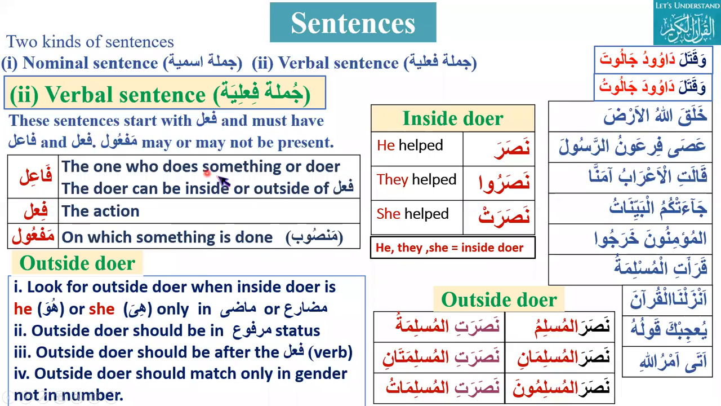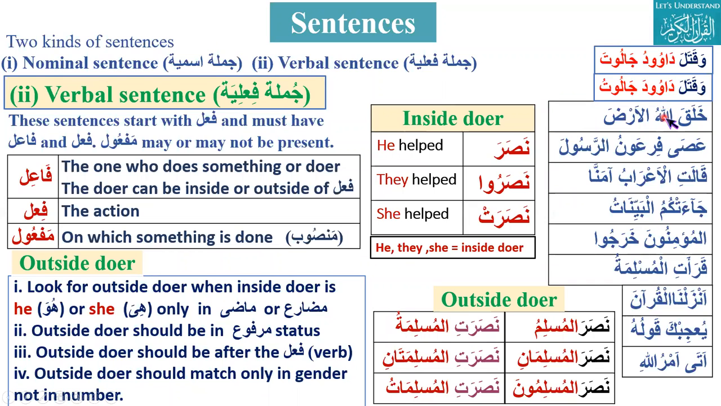Like fa'il, the one who does something, or doer. The doer can be inside or outside doer. Like if we see here, khalaqallahu al-arda, it starts with fi'l. So here inside, you have to look for inside doer. If inside doer is he or she in madi or mudari, you have to look for outside doer, and that should be marfu.